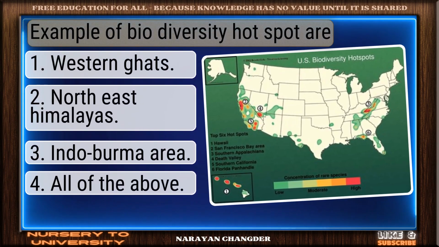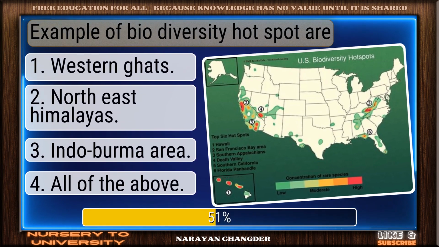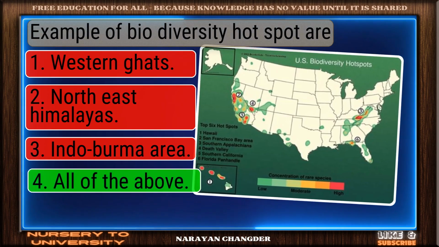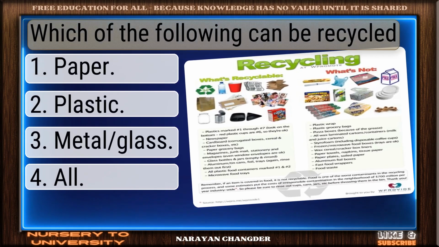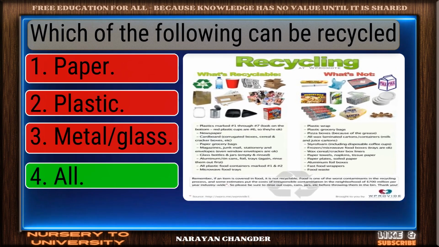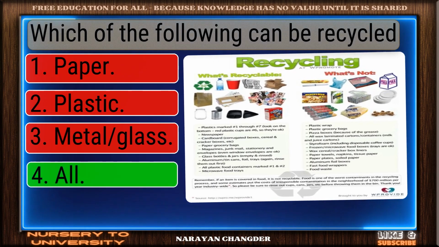Examples of biodiversity hotspots are. Well picked. All of the above is correct. Which of the following can be recycled? You got it. All fits.